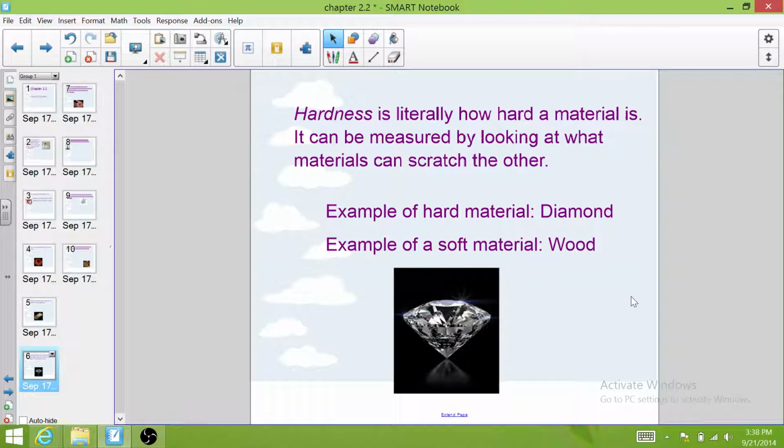It's the hardest material that we know of. So as of right now, diamond will scratch everything, but nothing will scratch diamond, and that's because of its hardness.